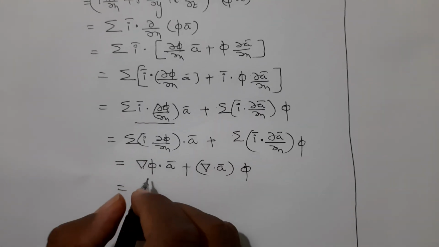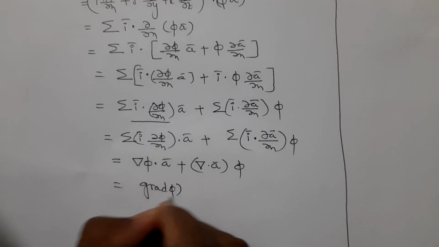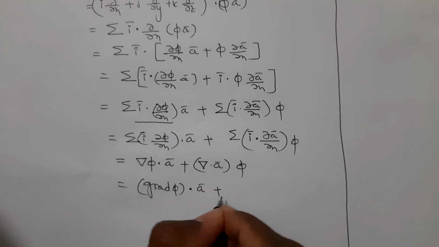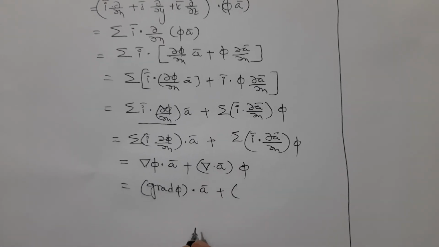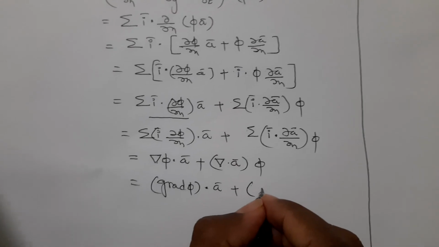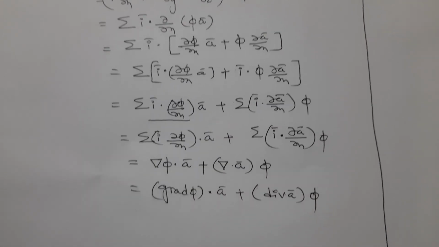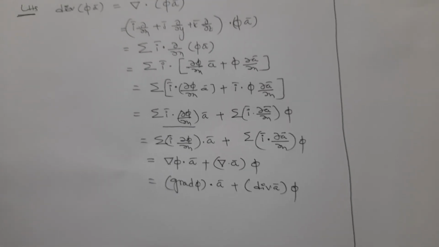Del pi is nothing but grad pi dot a bar plus del dot a bar, which is nothing but divergence of a bar, into pi. This is the theorem.